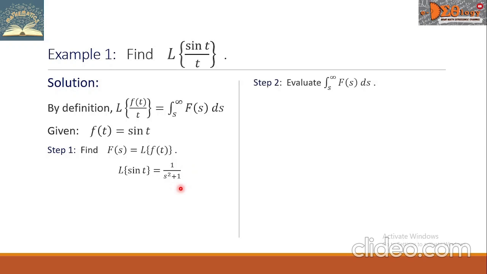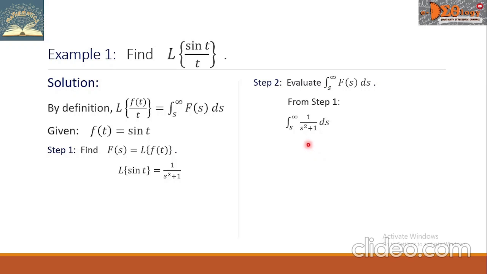Then step 2. Let us evaluate the definite integral from s to infinity of the function capital F of s ds, which means from step 1, we will copy this value and put it here. Then let us take the integral.